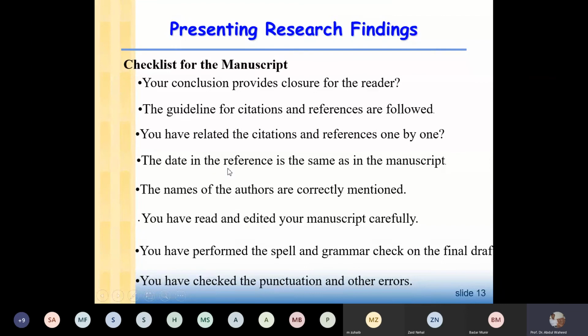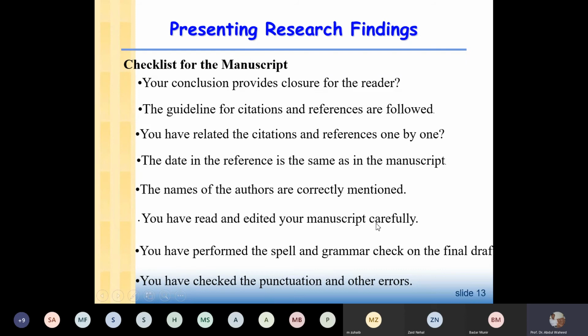Then you will check the date in the references against the date of the citation in the text. Okay, suppose in the text you are saying Wahid 2009, but in the references you are giving Wahid 2008. So then it means there is a contradiction in the year. Now which one is correct? 2008 is correct or 2009 is correct? Okay, so that's why you have to cross-check author name, you have to cross-check year. Okay, then you have to read and edit your manuscript very carefully.